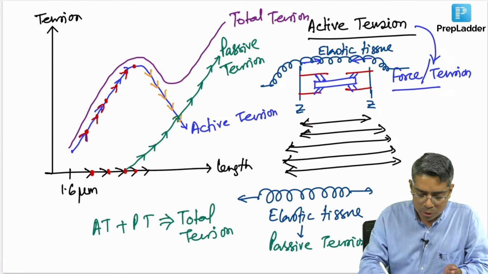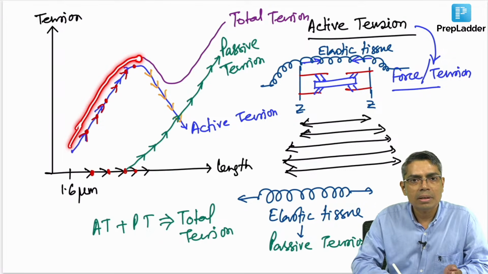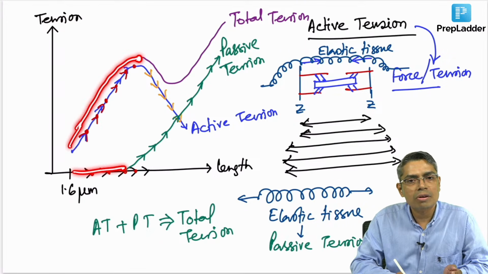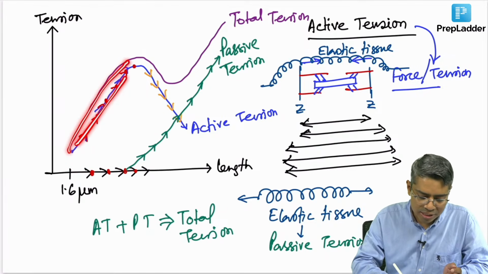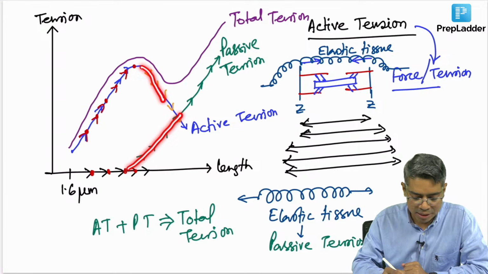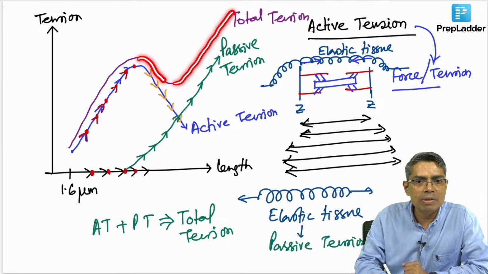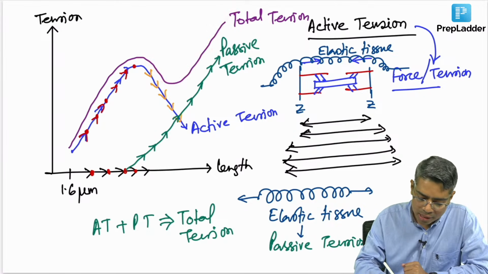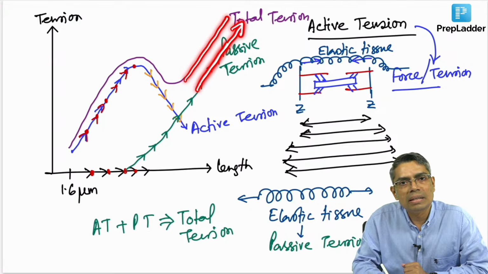Initially it follows the active tension curve, because initially passive tension is not there. So, whatever the active tension is, that is the total tension initially. But later on, the active tension is decreasing, while passive tension is proportionally increasing. That is why there is a dip in the curve, followed by a continuous increase in the total tension. Why is there a continuous increase? Because later on the passive tension is significantly higher.